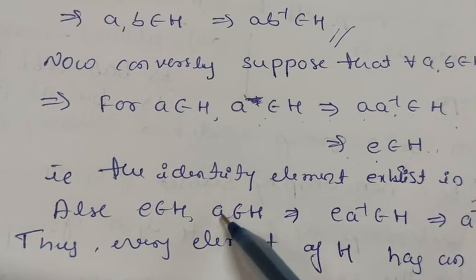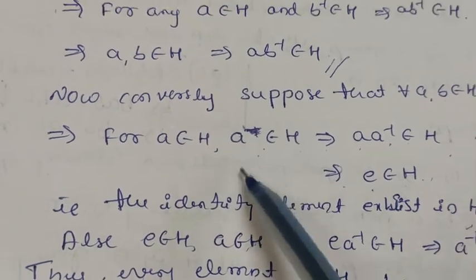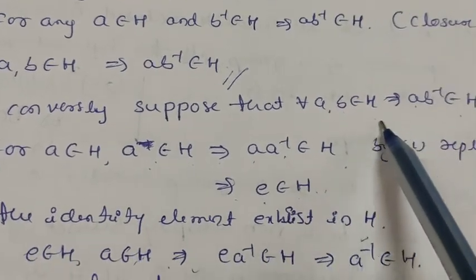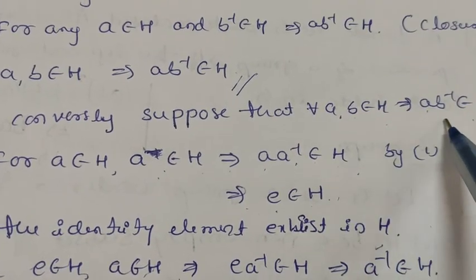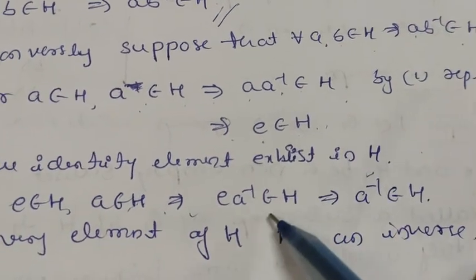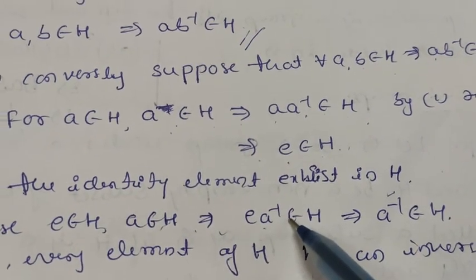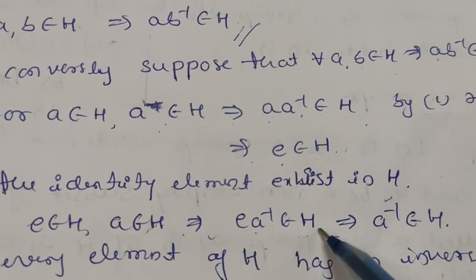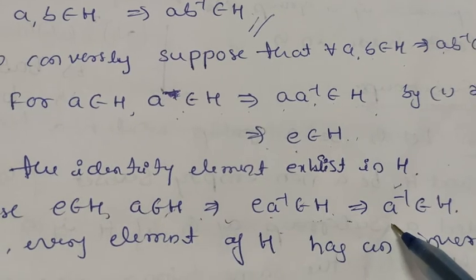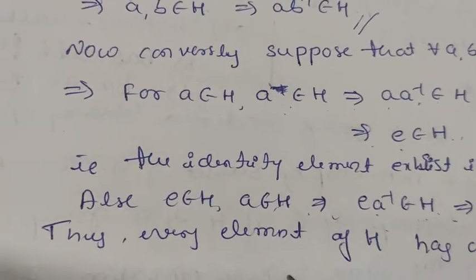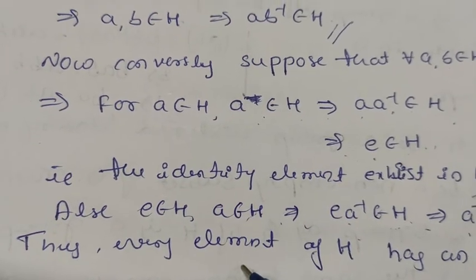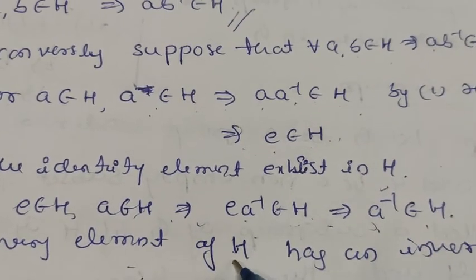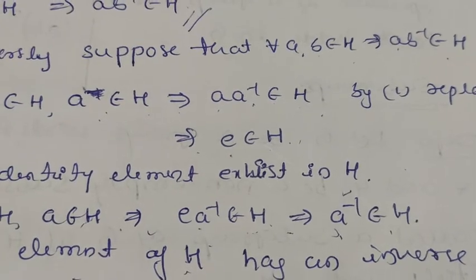Also, since e belongs to H and we know a also belongs to H, this implies again this property: if a, b belongs to H, then ab inverse belongs to H. So e into a inverse, replacing b by a, belongs to H. And we know e into a inverse is equal to a inverse. This implies a inverse also belongs to H. Thus every element of H has an inverse.